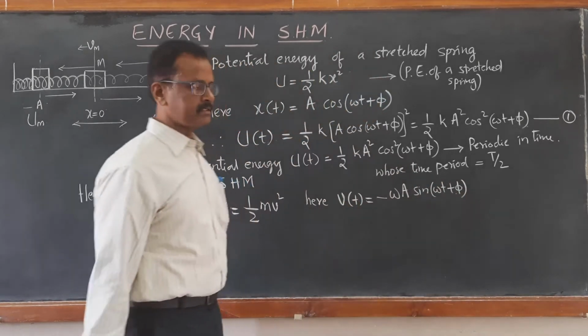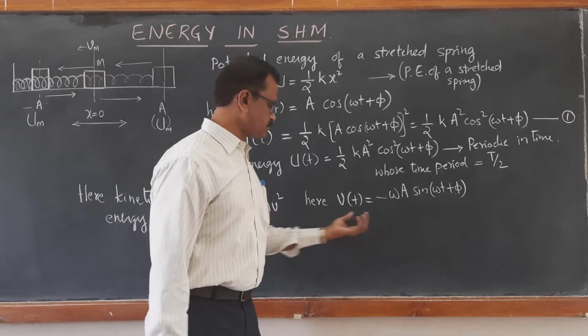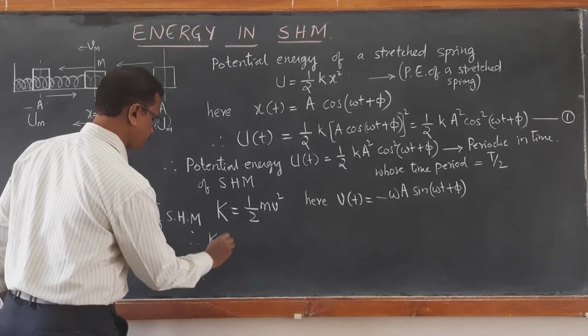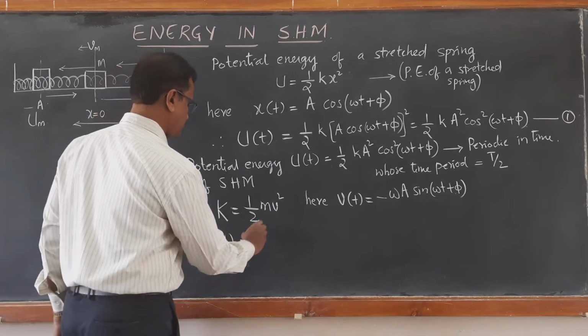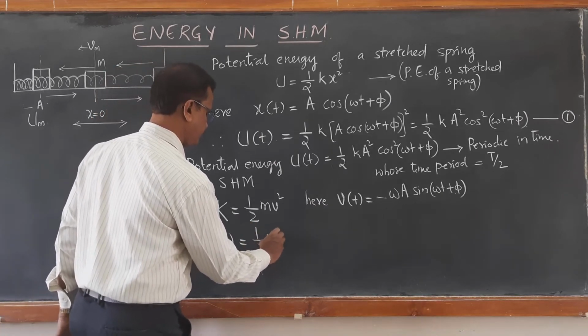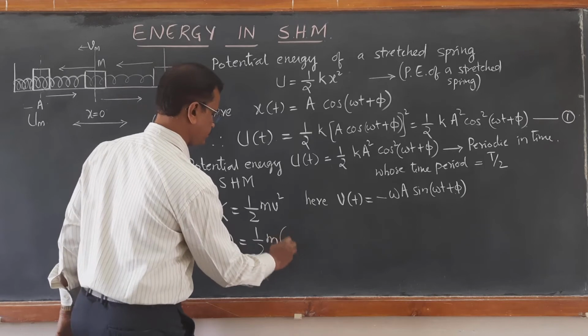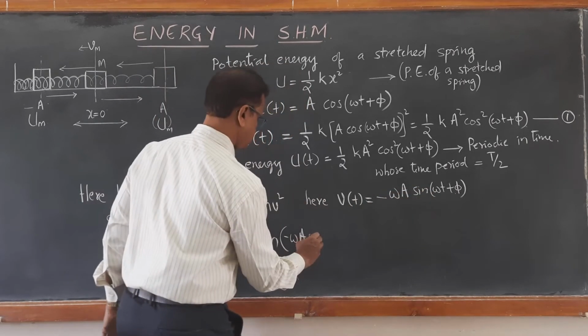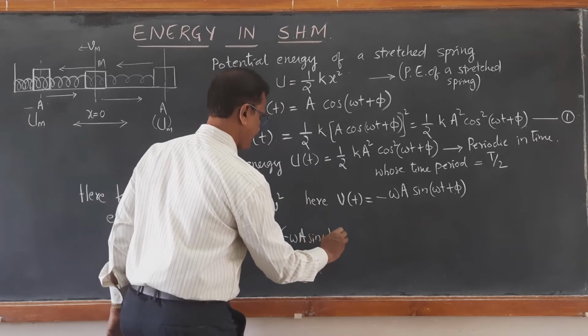Now substitute this in this equation. Therefore, kinetic energy also becomes time dependent. Half m into v square, where v is minus omega a sin(omega t plus phi).